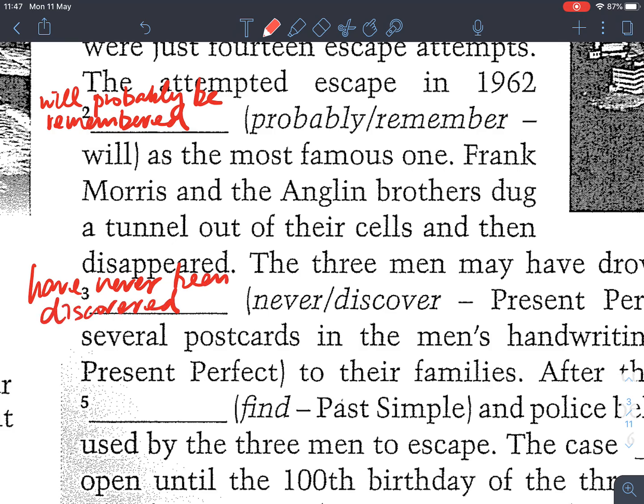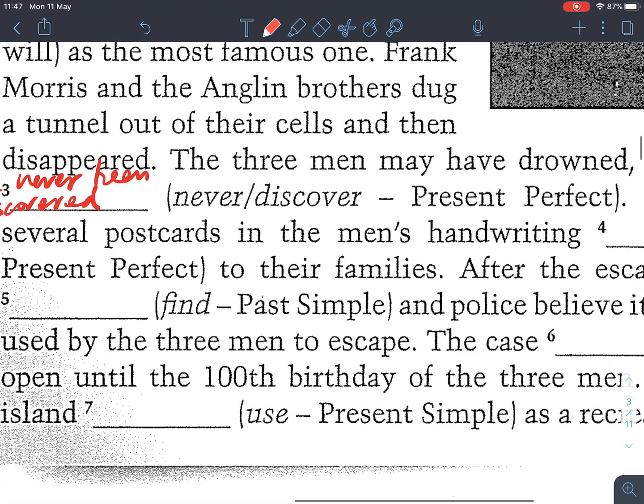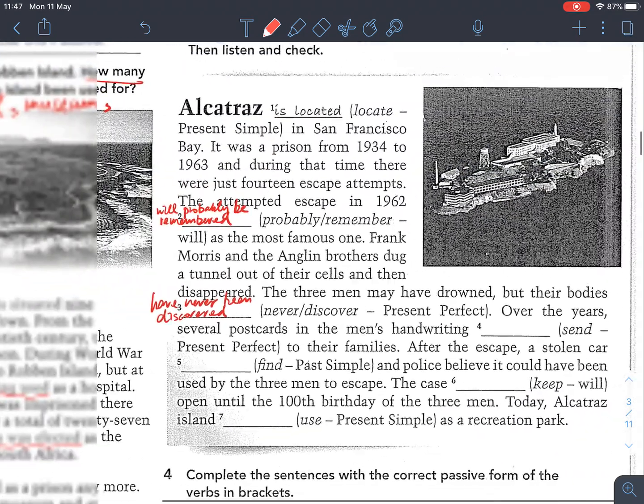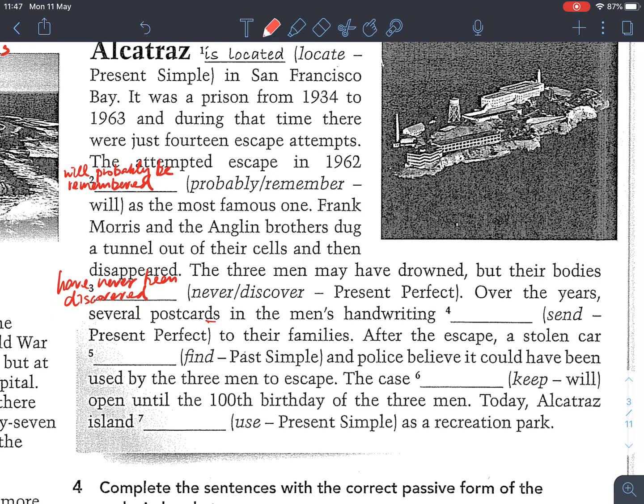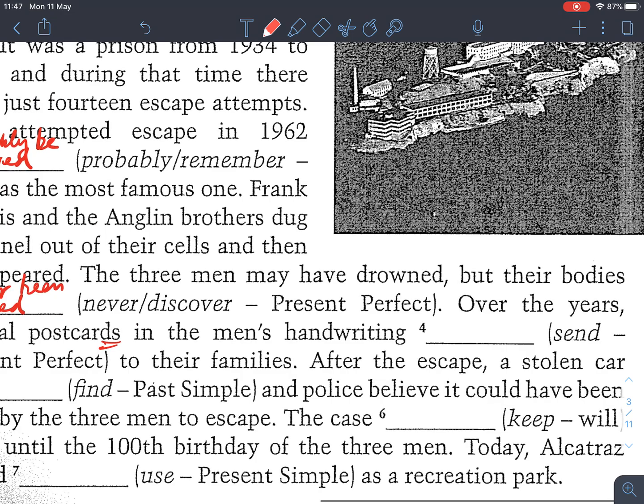Right? And the next one, over the years, several postcards in a man's handwriting. So we should use present perfect as well. So here, postcards, plural, so present perfect, have been sent.